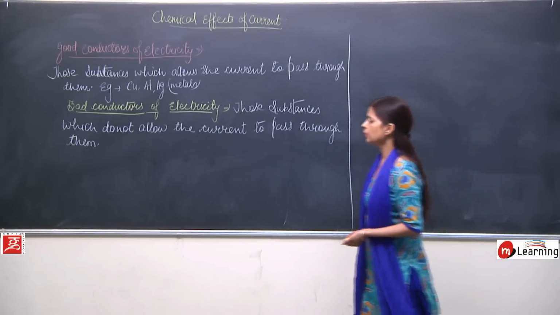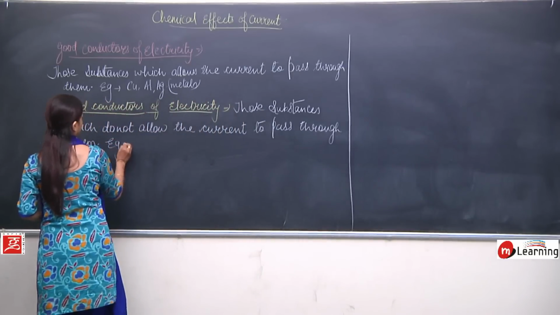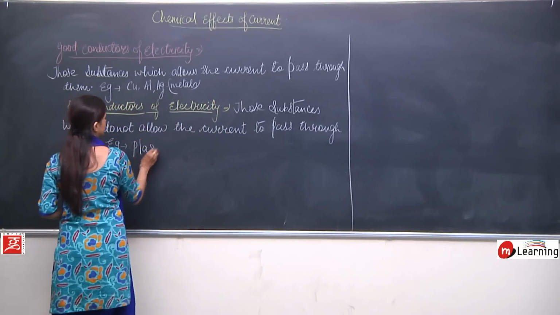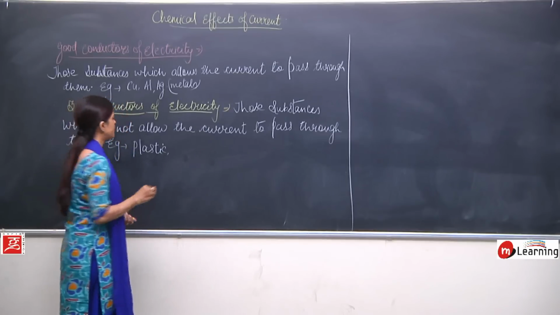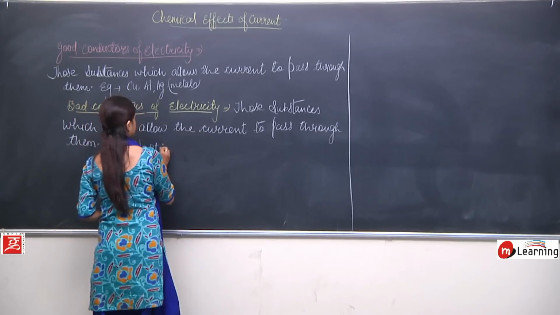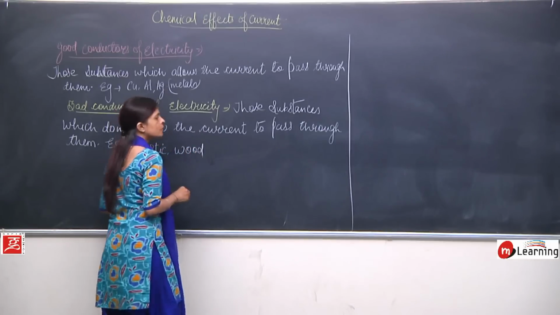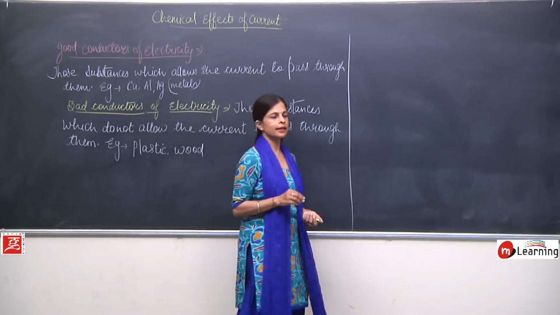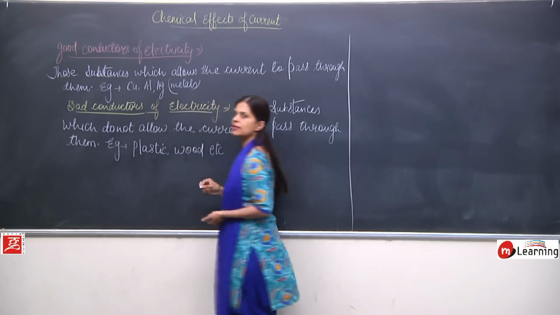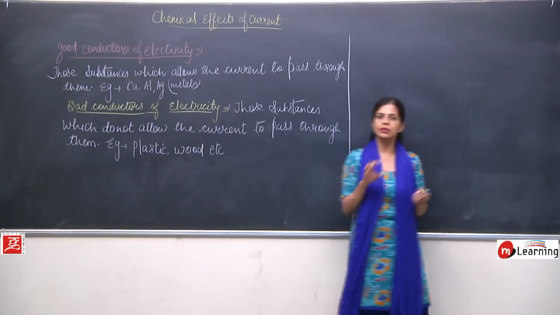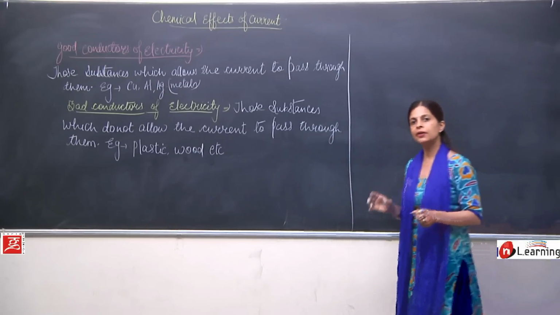Now, if you want to talk about the examples, I can write plastic, and I can even write wood. So, these are the examples of bad conductors of electricity. Till now, what we have discussed is that there are different kinds of substances.